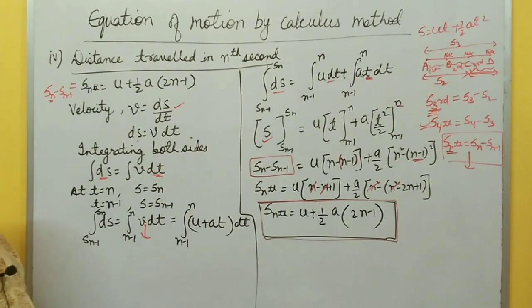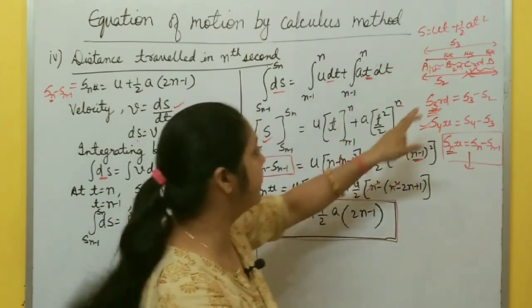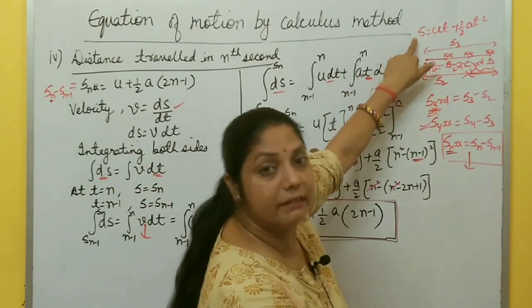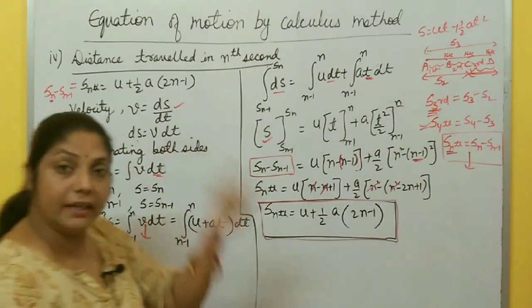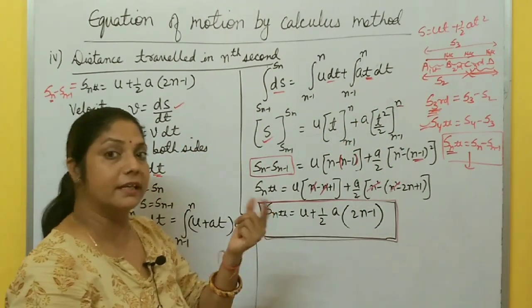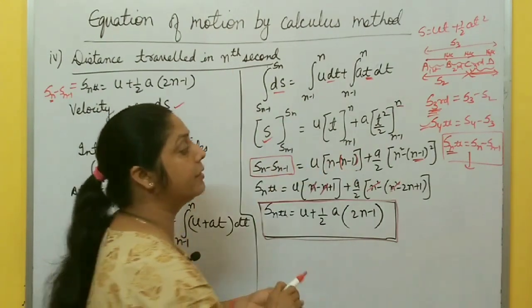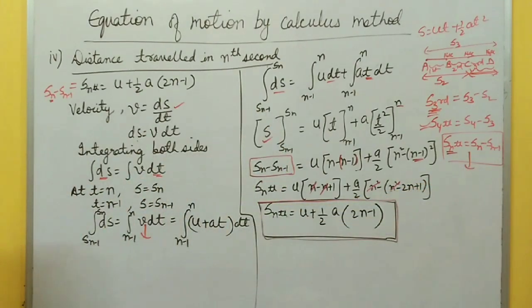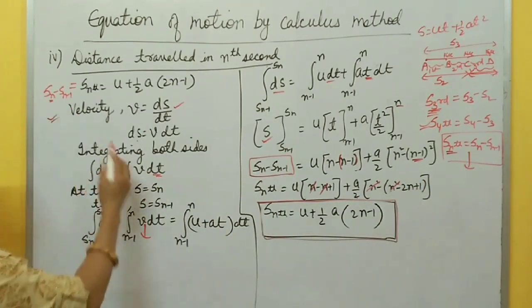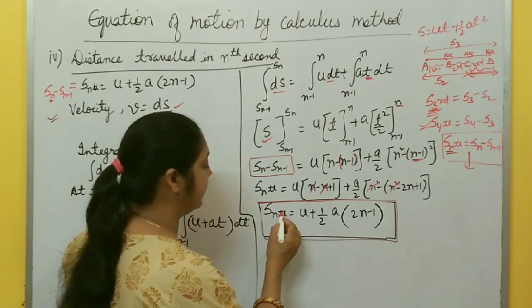In this way you derive this equation. Only the limits are changed, everything else is the same, whatever process you used to derive this equation, right? This is distance traveled by a body in t seconds, and this is distance traveled by a body in the nth second. So the nth second means distance traveled by a body in n seconds minus distance traveled by a body in n minus 1 seconds. So in this way you derive this equation, starting from velocity v, integrating both sides, putting the limits, you get the final equation Snth.